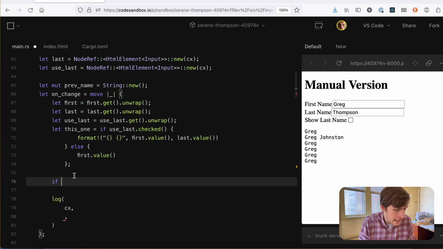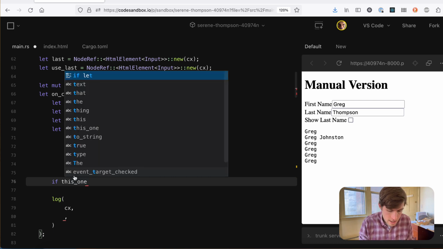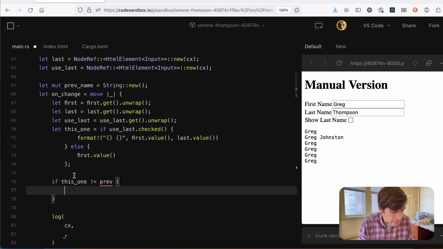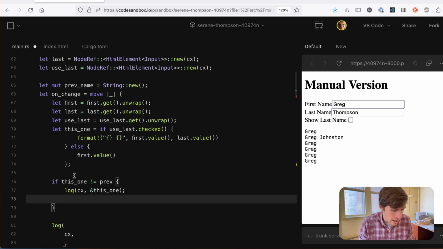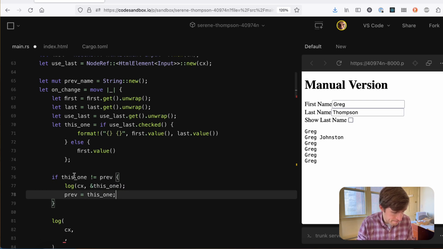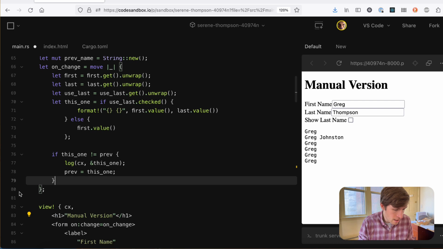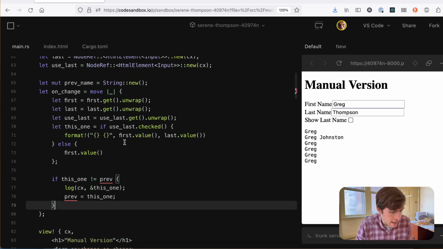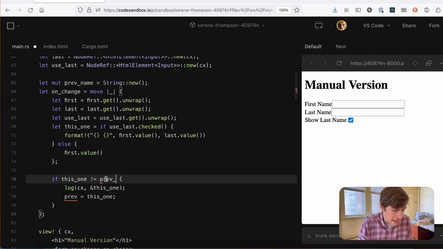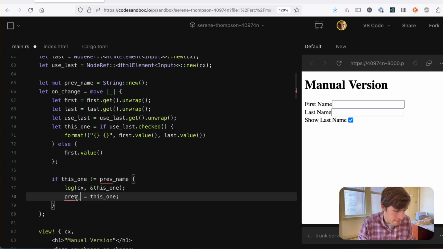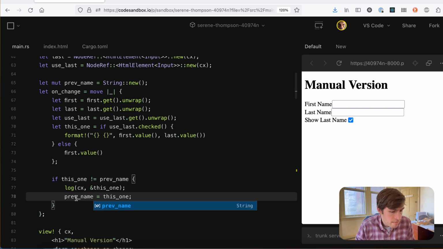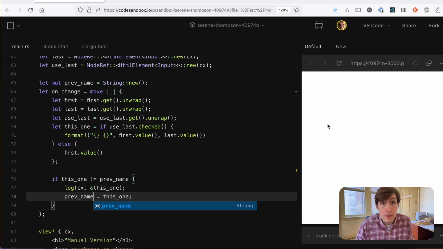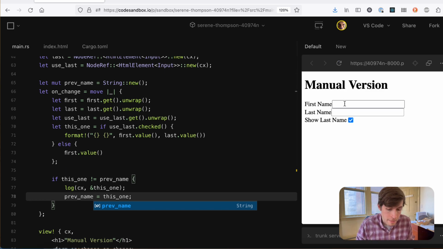And then we can say, if this one is not equal to previous, log cx this one, and then prev equals this one. And this should, assuming I did it right, well, it's called prev name, of course, prev name. So assuming I actually did this thing properly, it should now behave in the way that we're hoping it will, and it'll send the minimal number of requests.